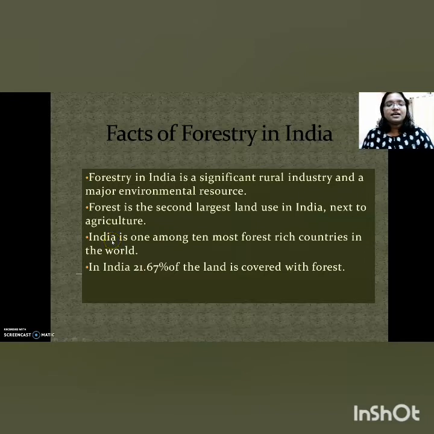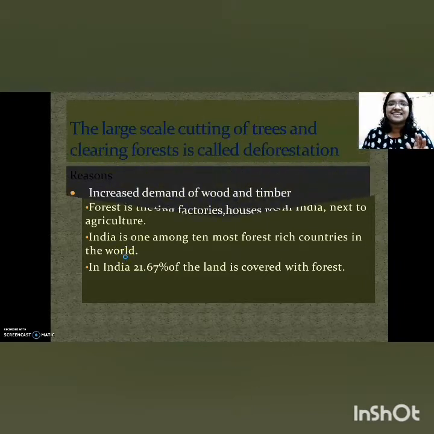In India, about 21.67% of the land is covered with forest. India is one among the 10 most forest rich countries in the world. Together, almost 67% of land cover is from these 10 countries, and we are one among that. We can be proud about that.